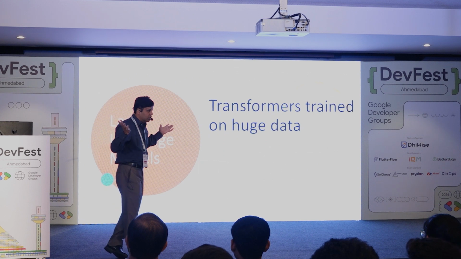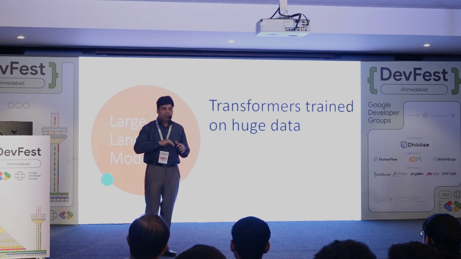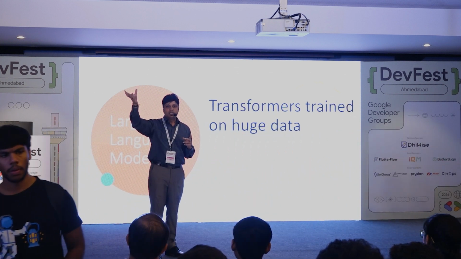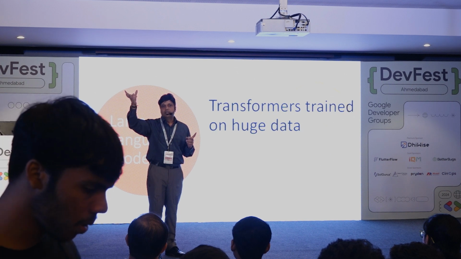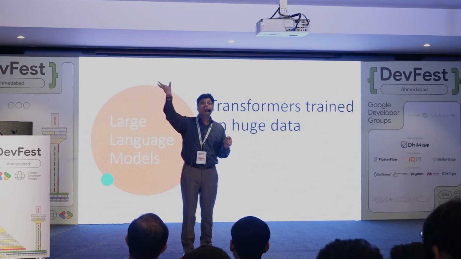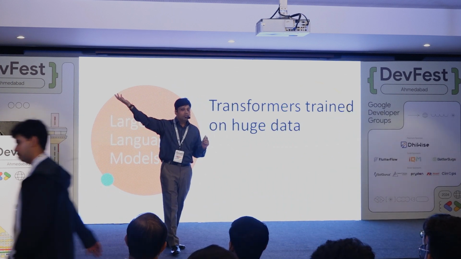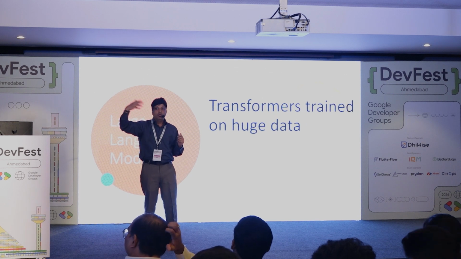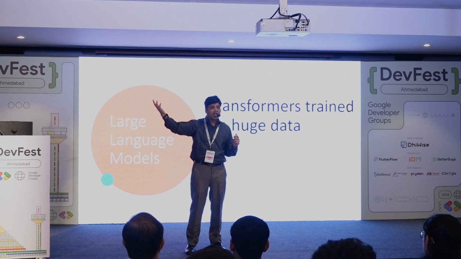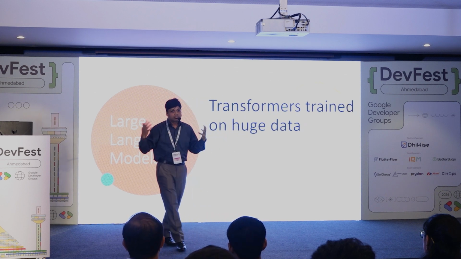How? So when we say huge, how huge? In terms of numbers, how much? How many billions? How many tokens? It's much more than that. It's 300 billion tokens, and roughly 4 tokens are equal to 3 words. That means it's 225 billion words. Now, can you imagine the amount of data that was fed to ChatGPT? 225 billion words.